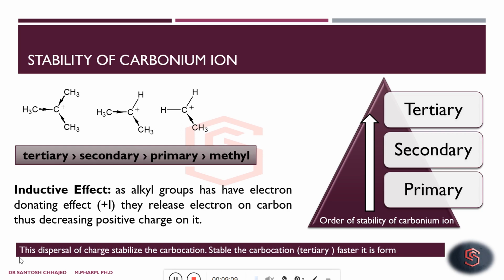So in general, I will summarize: dispersal of positive charge on the carbocation stabilizes the carbocation, and it is the inductive effect of alkyl groups that stabilizes it. In the case of tertiary, there are three alkyl groups releasing electrons, so better stabilization of the carbocation occurs in the tertiary carbocation.